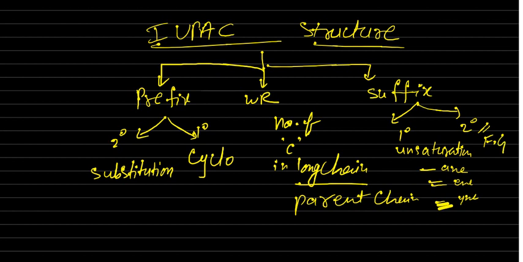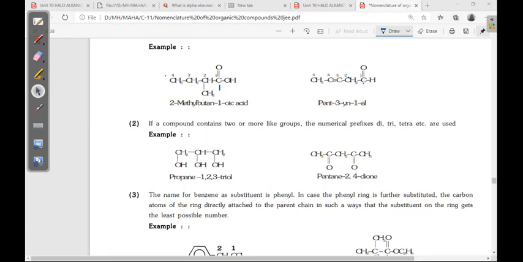So now, 4 carbons are there here. 4 carbons means but, first word root, then here substituent prefix, and here suffix. Carboxylic acid, the suffix is oic acid. Now no need to write 1, because oic acid is a terminal functional group, so it is already 1 only. If you write, it's okay. If you don't write also, no problem.